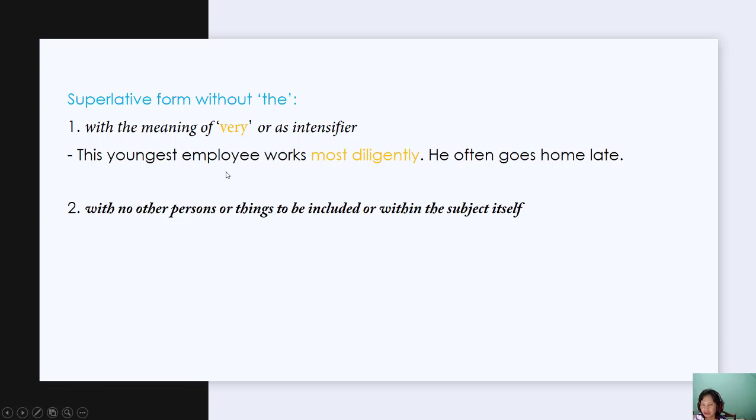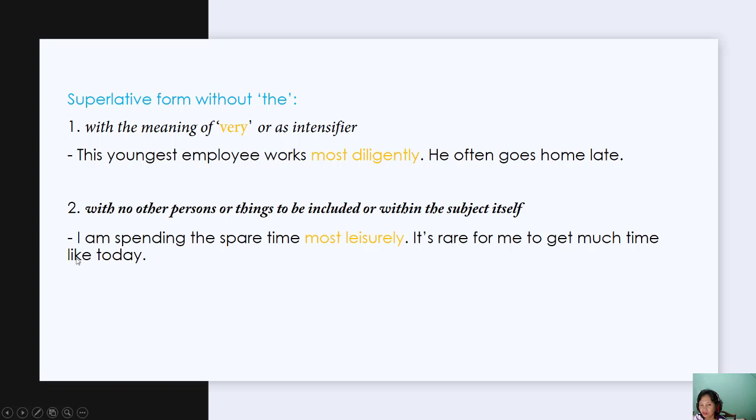No, I just want to show you that he works very diligently. So just to intensify the word diligently, with no other person or things to be included. So we don't want to compare the subject with the other subjects or the other thing or the other person, but we compare it within the subject itself.